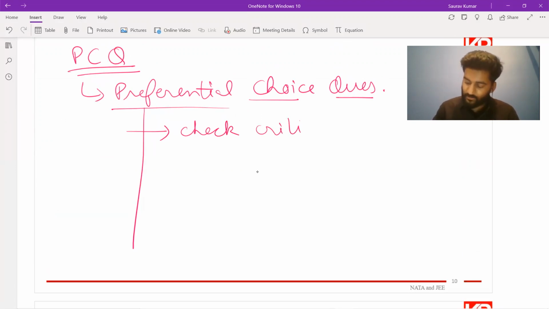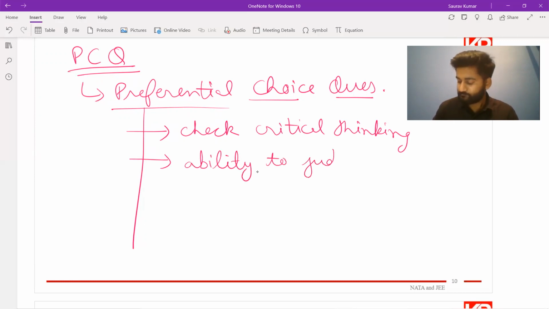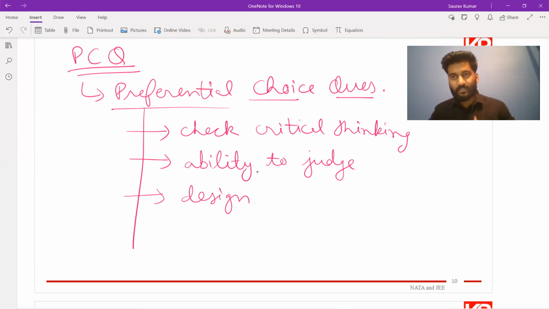your critical thinking. They want to check your ability to judge. They want to check your design. These are some of the key points that are defined by NATA. Like with the introduction of this kind of questions, what they want to assess.